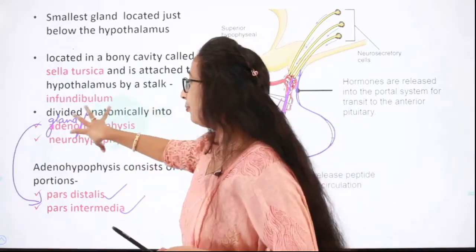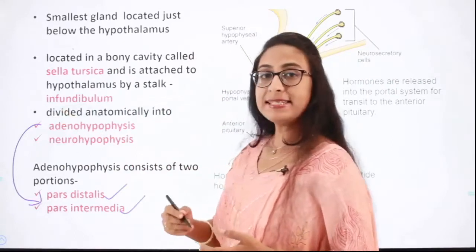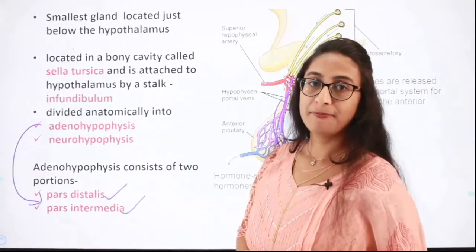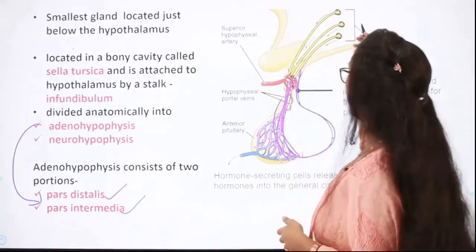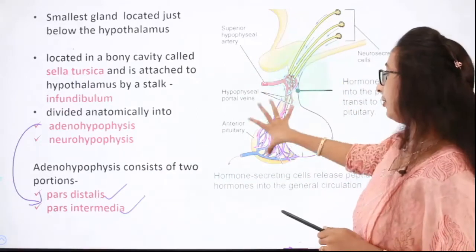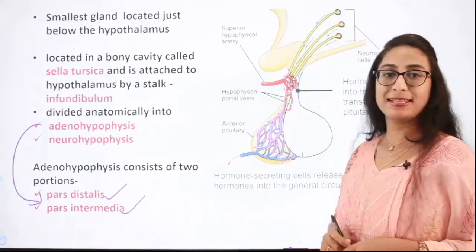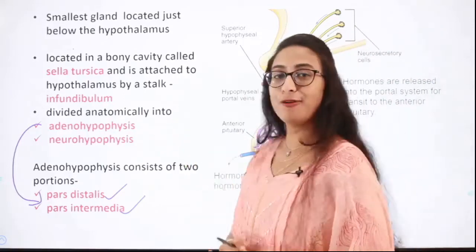So adenohypophysis means anterior pituitary. Okay, and neurohypophysis because it is mainly connected to the neurosecretory cells of the hypothalamus. That is why it is called as neurohypophysis.